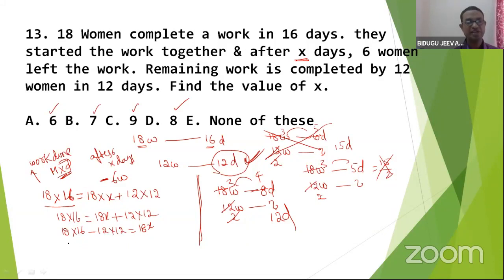Here 3 6s, 4 4s. So 24 left over minus 12 is equal to 18x. Split 12: 6 threes, 6 twos, 3 fours, 4 twos are 8 days.